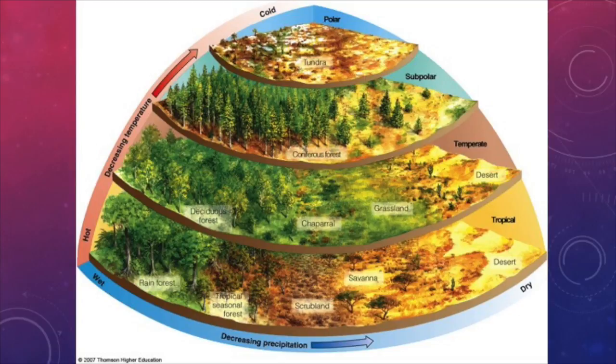Forests can be further broken up based off of the plant species that dominate the area. If the dominant plant species is deciduous, meaning that they drop their leaves at regular intervals, then that will be denoted in the title. For example, a temperate deciduous forest. If the dominant species of plant is coniferous, then it means that it's cone-bearing. The biome name will also contain coniferous in it as well.